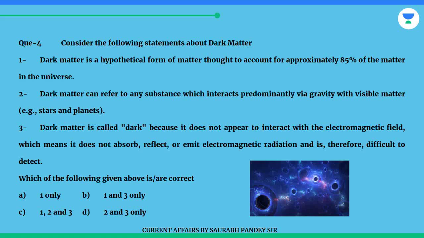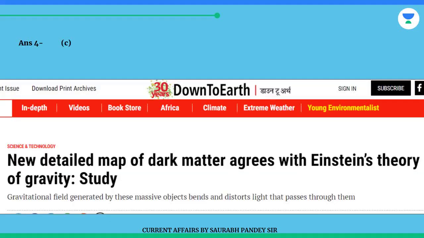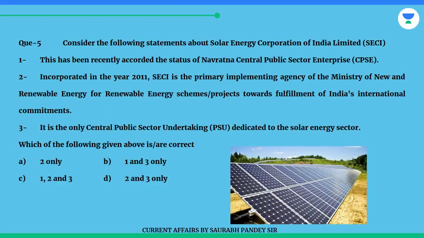Which of the statements given above is correct? A. 1 only. B. 1 and 3 only. C. 1, 2 and 3. D. 2 and 3 only. The answer is C.